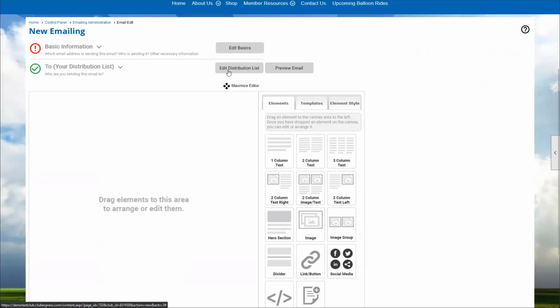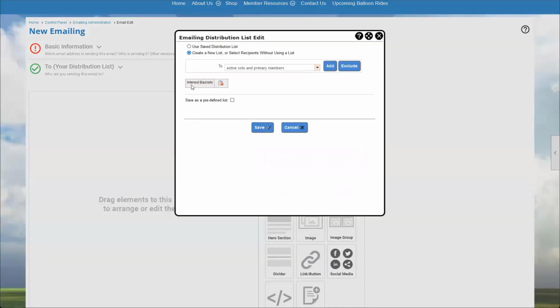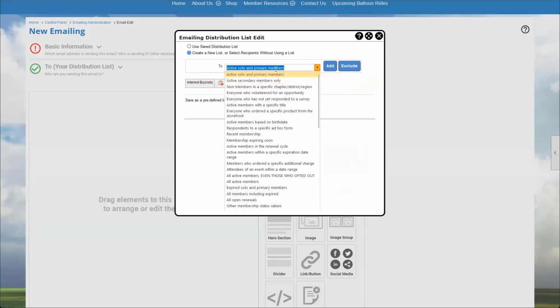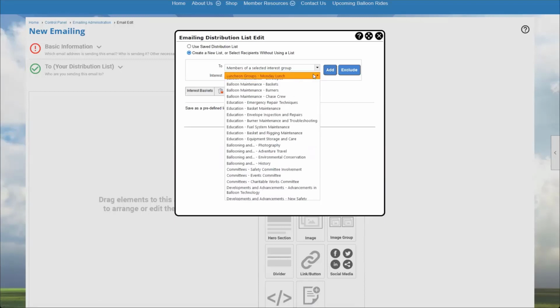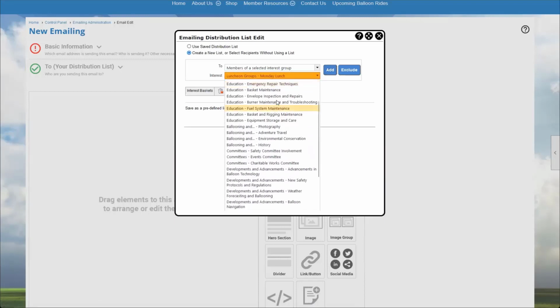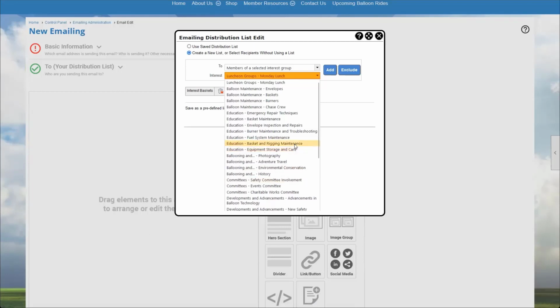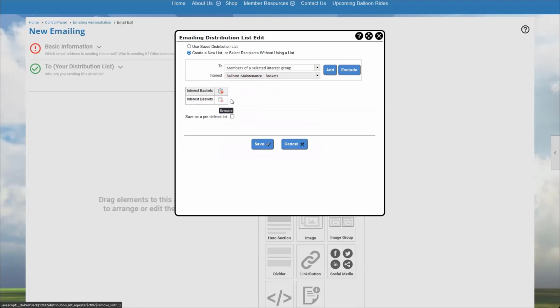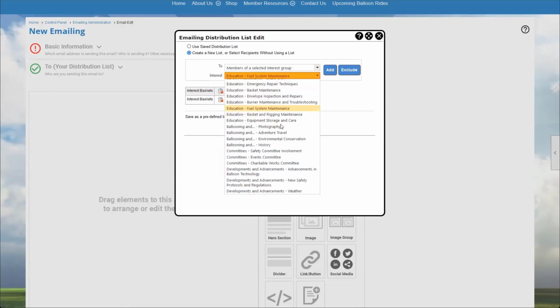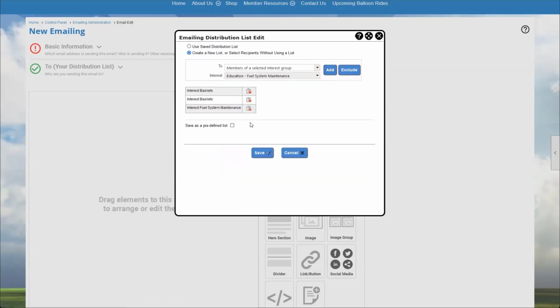I also like to point out that if you have interest groups with overlapping bits of information, so our interest in baskets, but also our members of a selected interest group, if we have, say, our balloon maintenance baskets. So we may have, oh yeah, that's two different groups, but they're both baskets. So now we've got our interest groups for baskets and our balloon maintenance baskets. We can have multiple interest groups listed here. We can say fuel system maintenance as well. We can add as many interest groups as we want, and it's going to send an email to everyone in each of these interests.